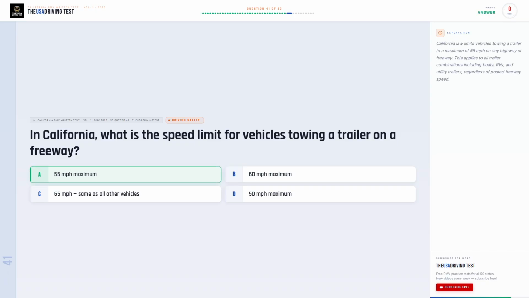The correct answer is A. 55 miles per hour maximum. California law limits vehicles towing a trailer to a maximum of 55 miles per hour on any highway or freeway. This applies to all trailer combinations including boats, RVs, and utility trailers, regardless of posted freeway speed.